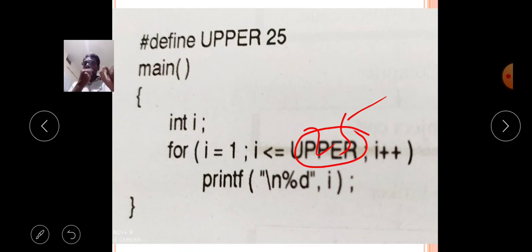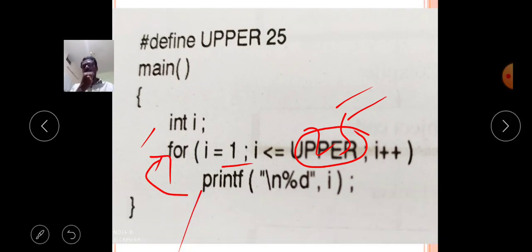Now this expanded C source code is entering into the processing. In that processing, the i variable is declared, and the for loop is executed from i equal to 1 to 25. That means the for loop will be looped 25 times. Then the printf statement will print the i value continuously, that means 1, 2, 3, 4, 5, 6 like that, up to 25. This will happen in the processing mode. But in the preprocessor mode, it will simply replace the 25 value.